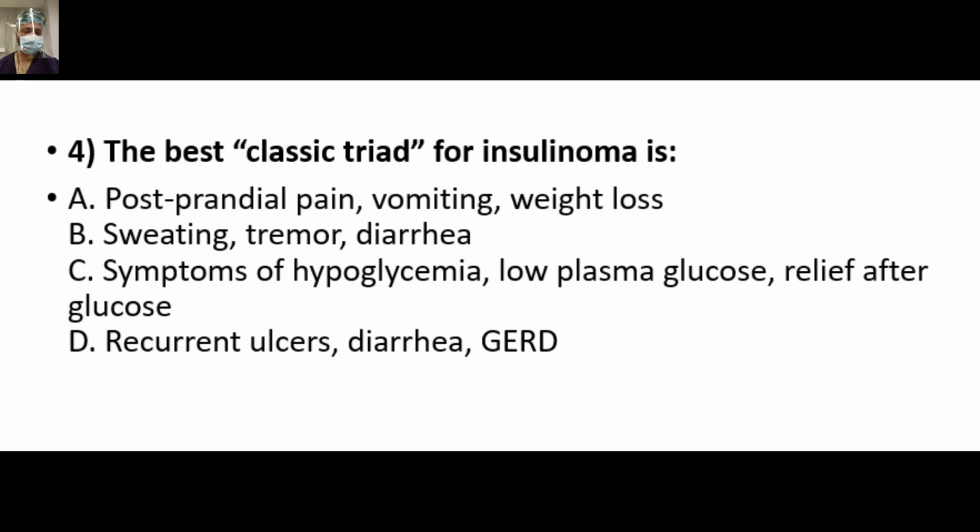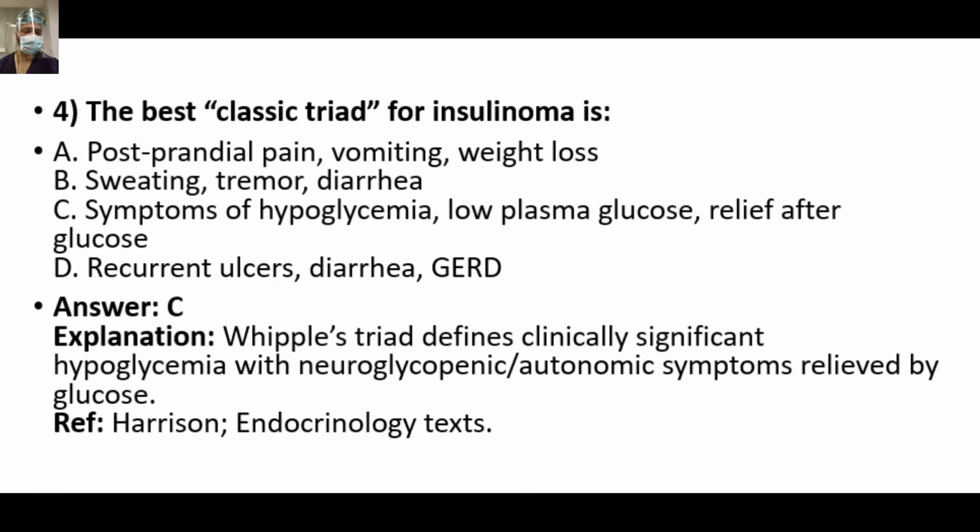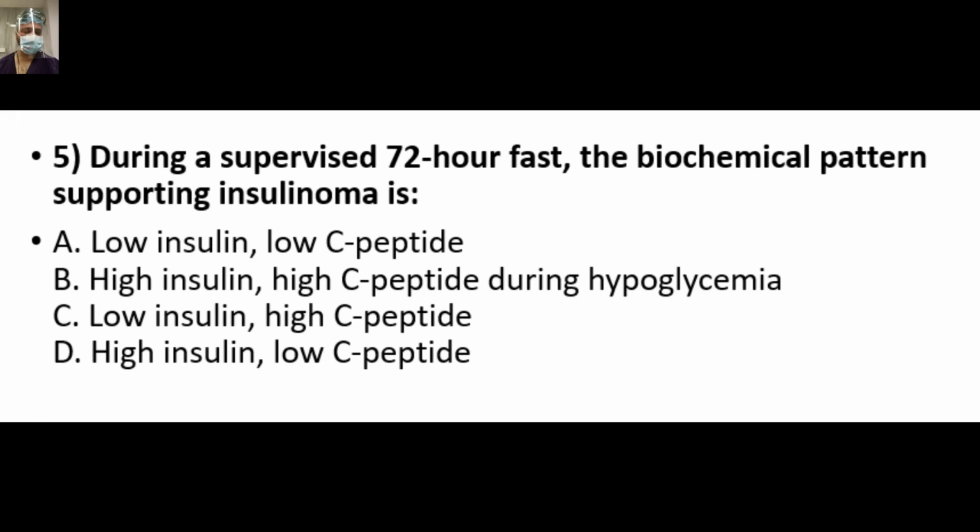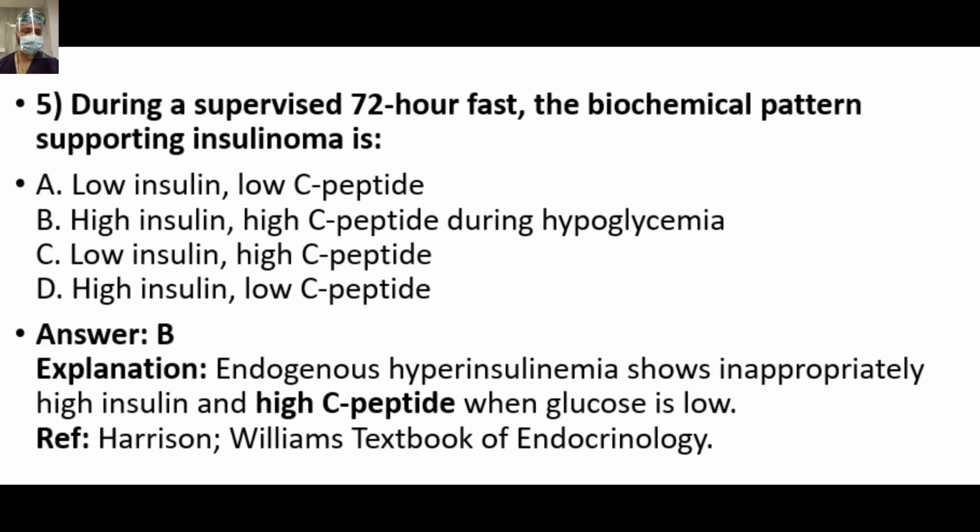The best classical triad for insulinoma is, so the answer is C. Whipple's triad defines clinically significant hypoglycemia with neuroglycopenic or autonomic symptoms relieved by glucose. So during a supervised 72-hour fast, the biochemical pattern supporting insulinoma is, so the answer is B, that endogenous hyperinsulinemia shows inappropriately high insulin and high C-peptide when glucose level is low.